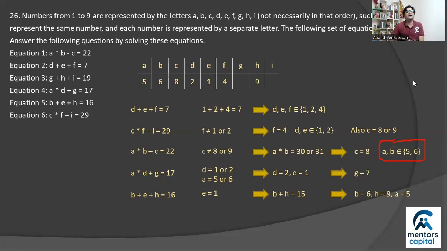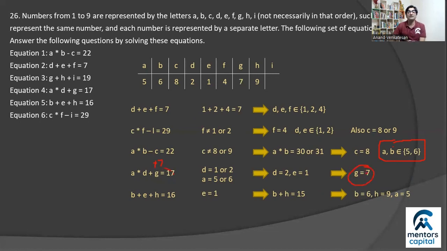Let's consider, in fact, A into D plus G, right? Now we've solved it. We know the value of A. We know A is 5 and we know D is 2, right? So 5 into 2, 10. What should be added to 10 in order to make 17? Well, you should add 7, right? So the value of G must be equal to 7 units.